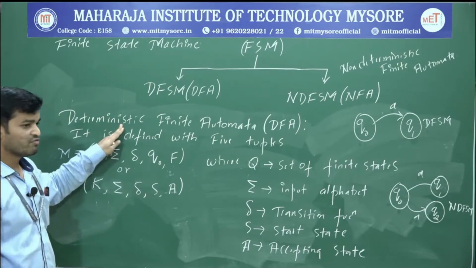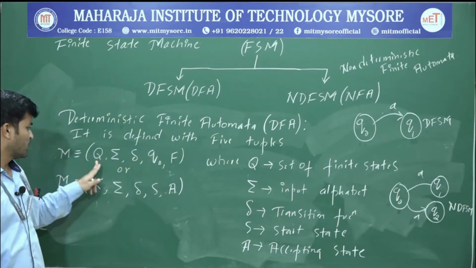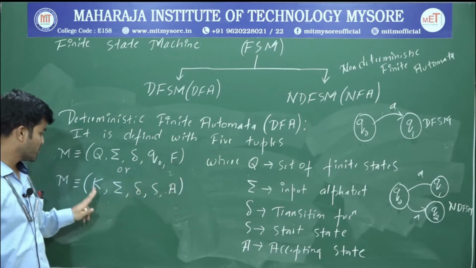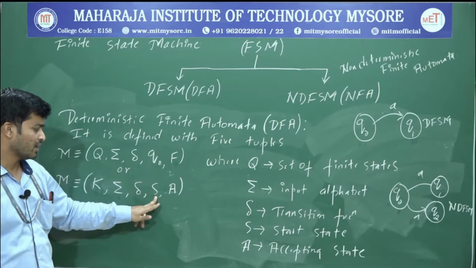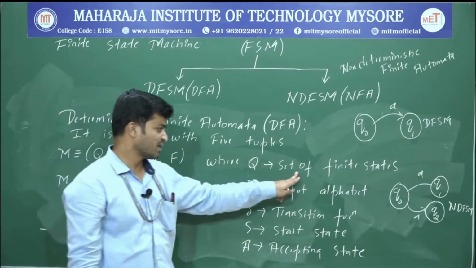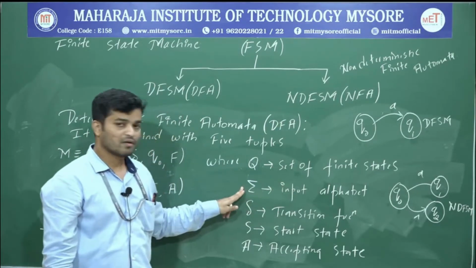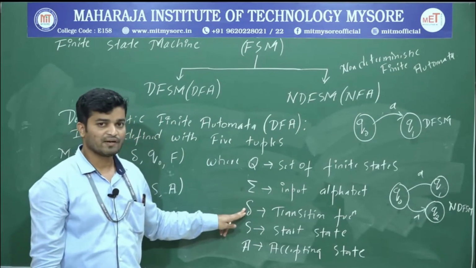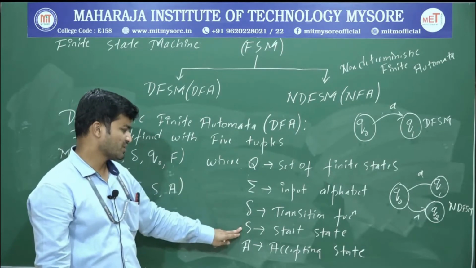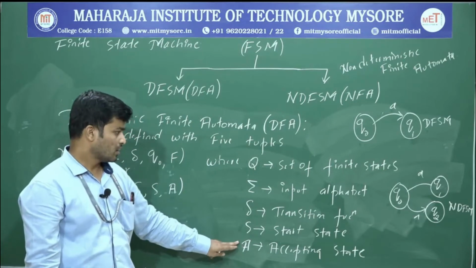Deterministic finite automata is defined with 5 tuples: Q, sigma, delta, q naught and F. In some textbooks they use the notation K, sigma, delta, S and A. Here Q stands for the set of finite states, or a finite number of states. Sigma is the input alphabet and delta is the transition function. S or q naught represents the start state. A or F represents the accepting state or final state.